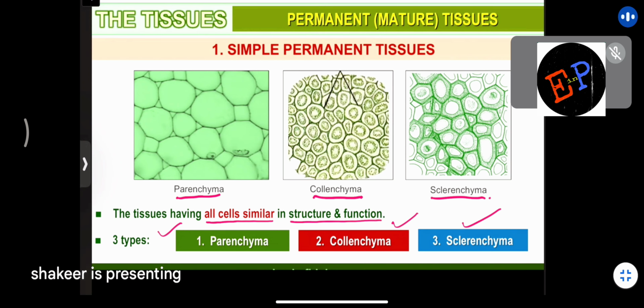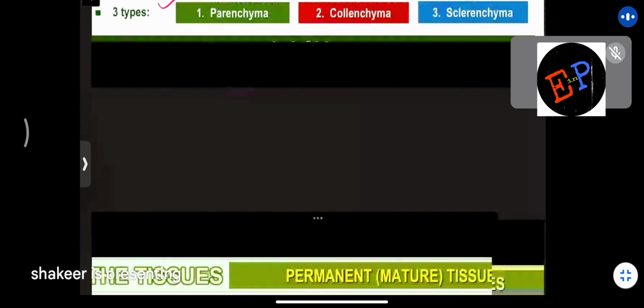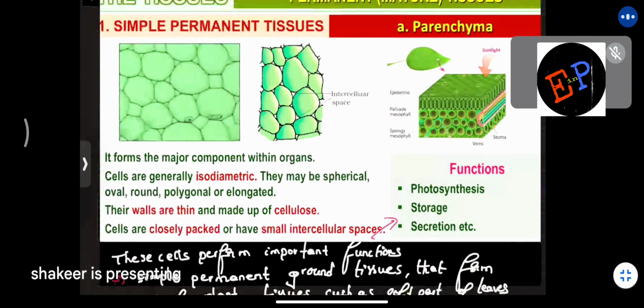So in simple tissues, all the cells will be similar and they perform the same function. But that is not the case in complex permanent tissues. Complex permanent tissues are a group of different cells and they perform different functions. That is why they are called as complex. But the others are simple because all the cells are of the same type. Clear? So then see about parenchyma.